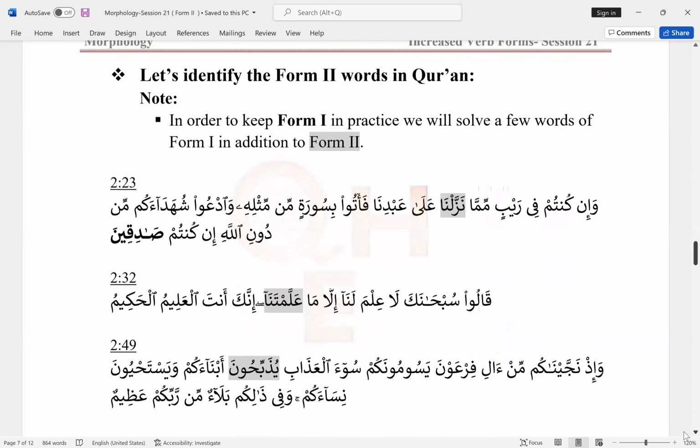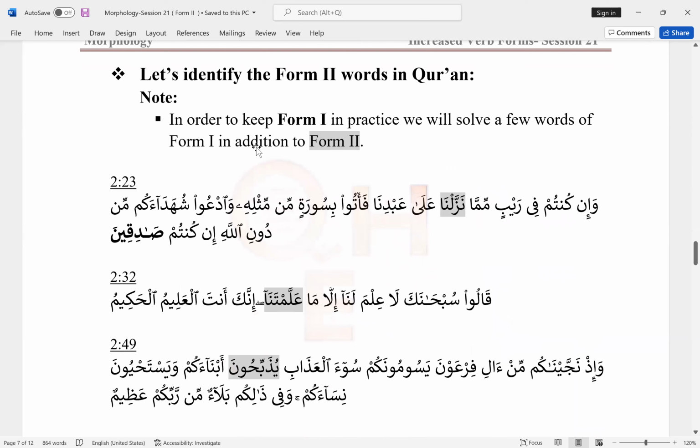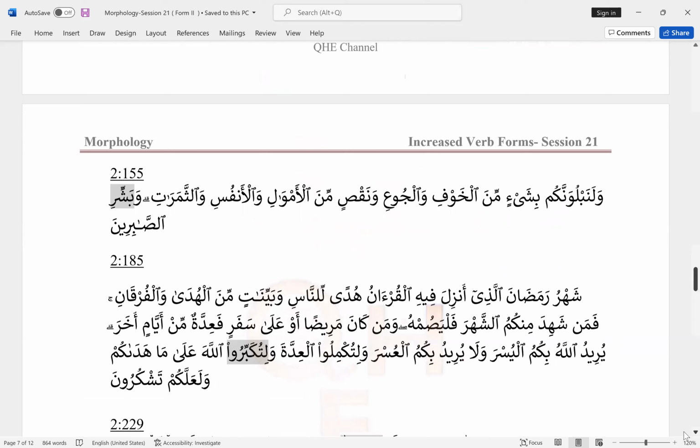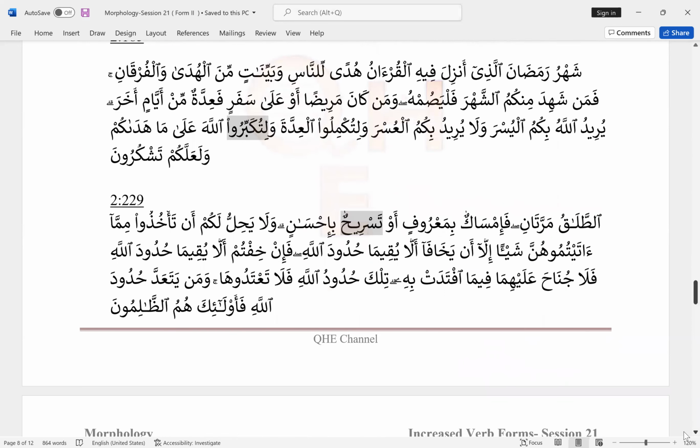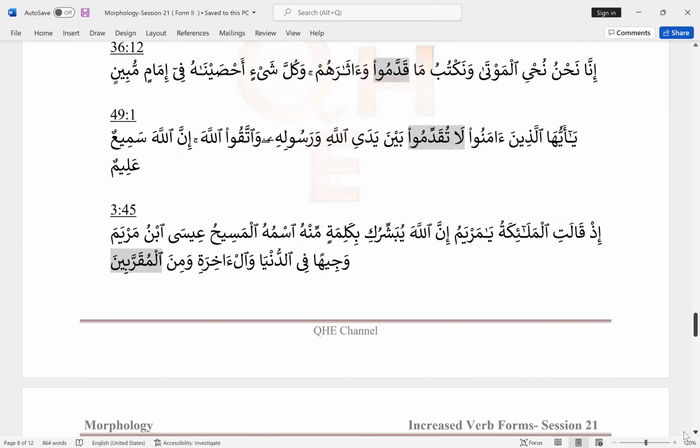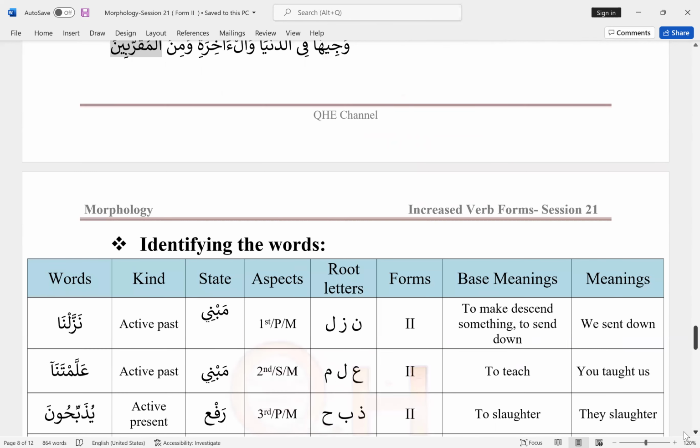So over here, I have highlighted the Form 2 related words, and we have a couple of examples for Form 1. Because once in a while we should practice Form 1 words too, otherwise we'll forget. So I have more verses in the next page, and later we have transported them in a table. And you can always pause the video or look into the document which is posted in the description section. So now let's go over the words.